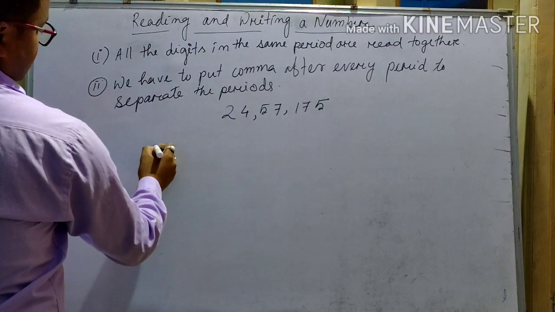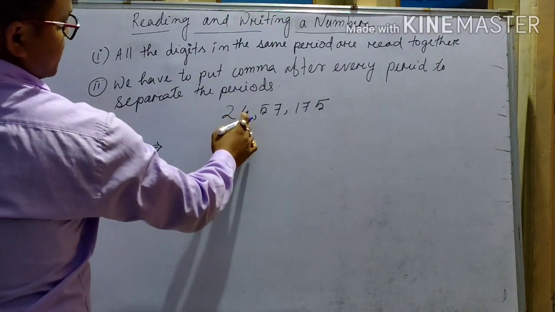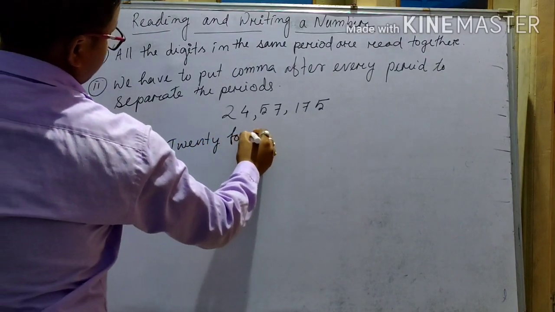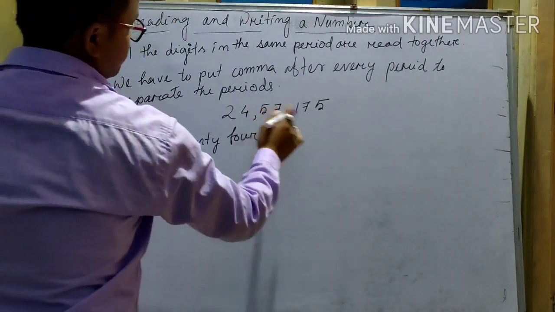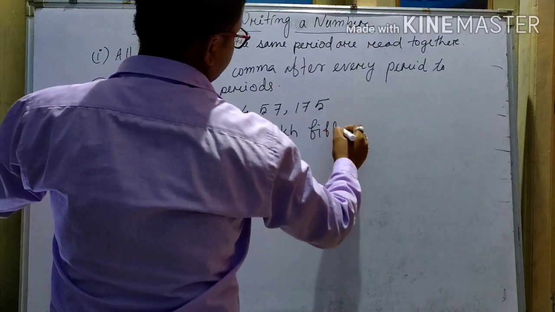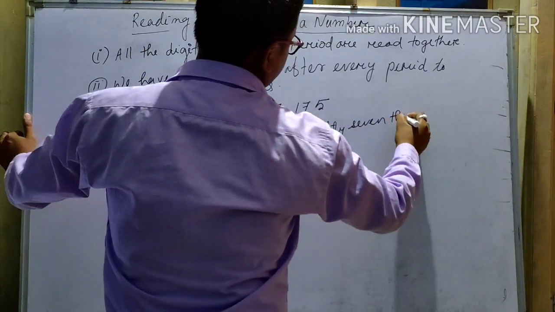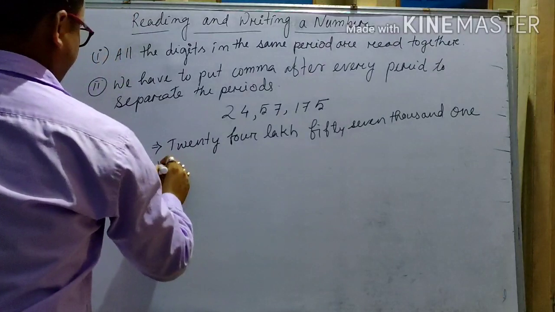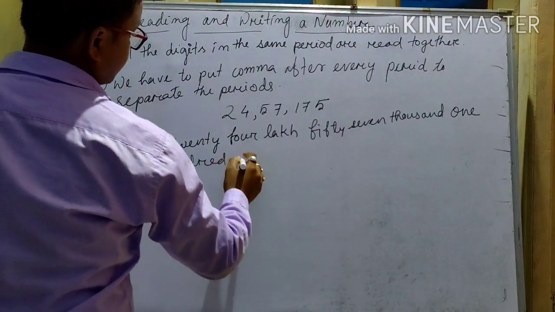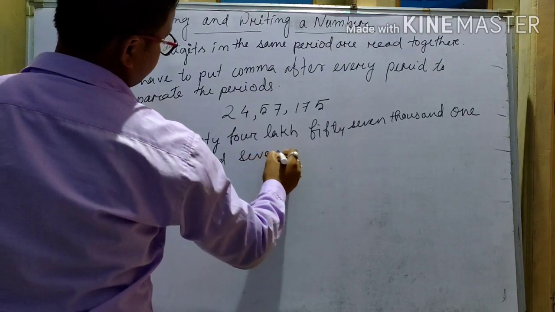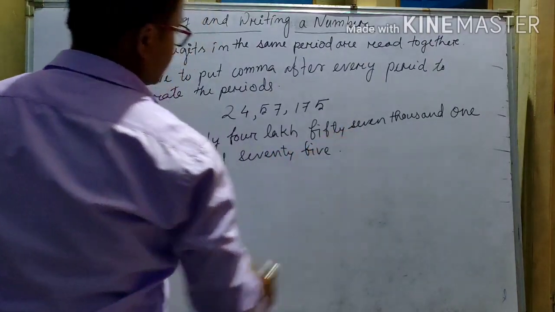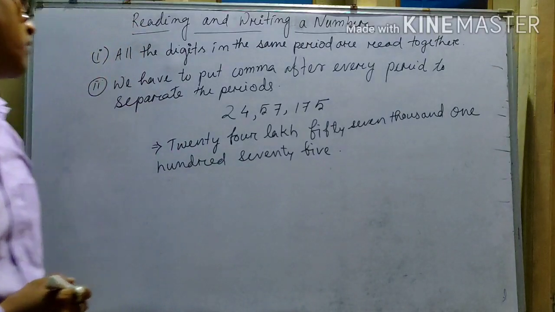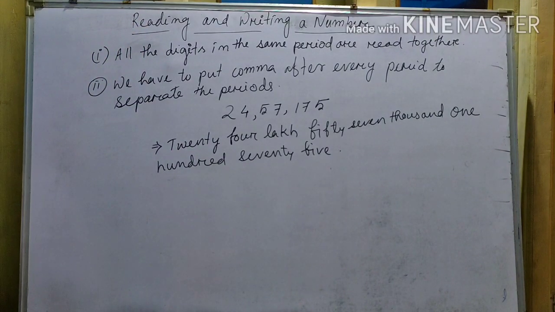This is 24 lakh, 57 thousand, 175. Okay, this is the reading part: 24 lakh 57 thousand 175.